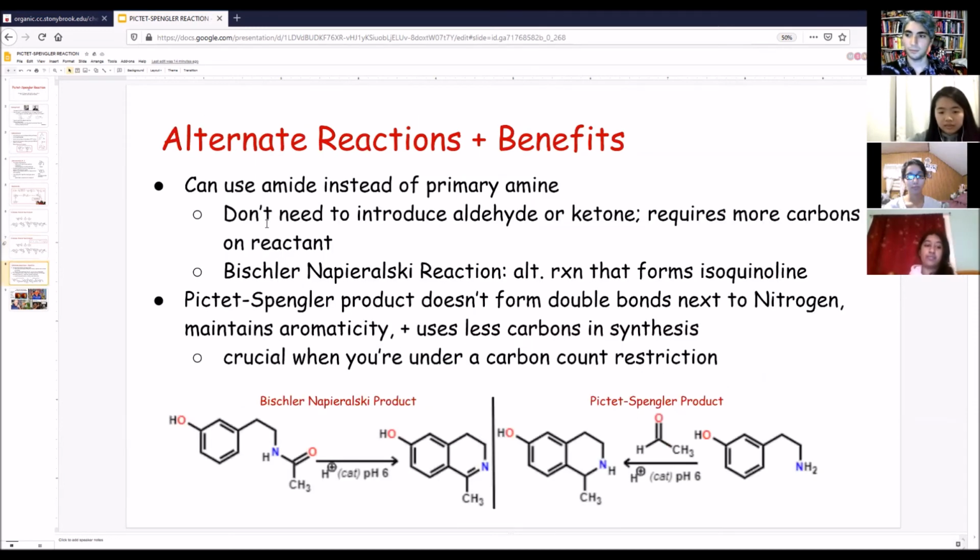Next slide. There are alternate reactions in forming isoquinoline, a heterocyclic aromatic organic compound. For example, the Bischler-Napieralski reaction uses an amide instead of a primary amine. In addition, it is an intramolecular electrophilic aromatic substitution. In this reaction, we do not need to introduce an aldehyde or a ketone, which is different from the Pictet-Spengler. In addition, the Pictet-Spengler does not form a double bond next to the nitrogen. It maintains aromaticity and uses less carbon in synthesis, which is crucial when you're under carbon count.